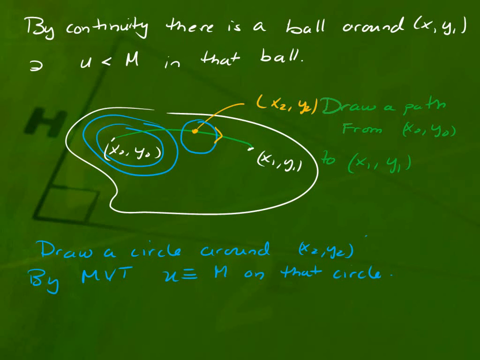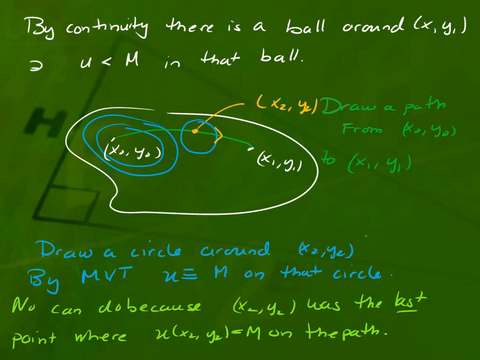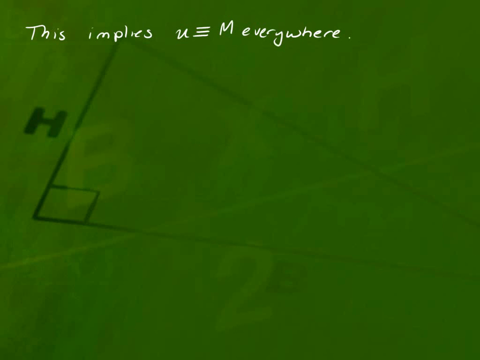Draw a circle around that x2, y2. Well, by the mean value theorem, I could just do the same argument I ran for x0, y0, and there are concentric circles around it where U is identically equal to M on all those circles. But I can't do that, because x2, y2 was the last point. And right over here, to the right of x2, y2, it should be now smaller than M, and it's not. This implies that U is identically M everywhere.